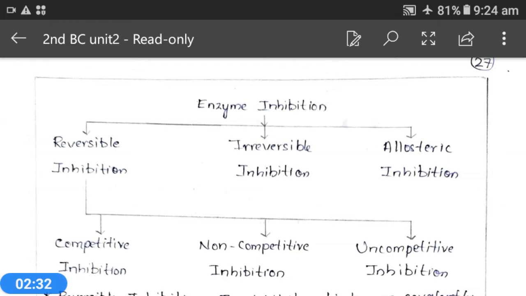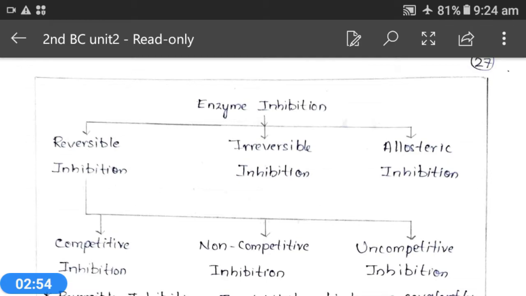That means enzyme inhibition has three types: reversible, irreversible, and allosteric. And reversible inhibition is again of three types, that is competitive inhibition, non-competitive inhibition, and uncompetitive inhibition.